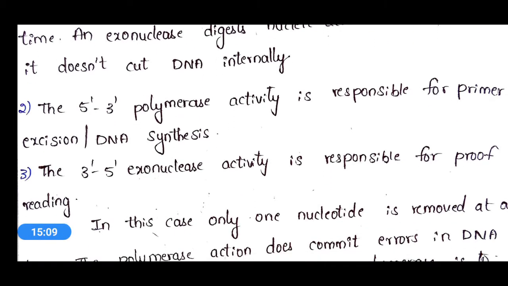And the next one is, it shows 5' to 3' polymerase activity and is responsible for primer excision or DNA synthesis. That means this DNA polymerase 1 will help in the attachment of the primer and for the DNA synthesis, and it will act in 5' to 3' polymerase activity. Here also it will act in the 5' to 3' direction, and it will help for the primer attachment.